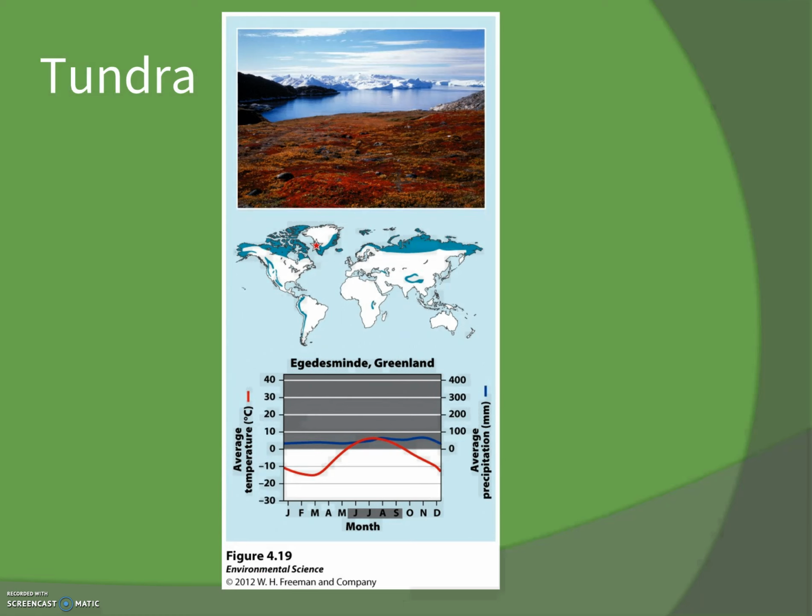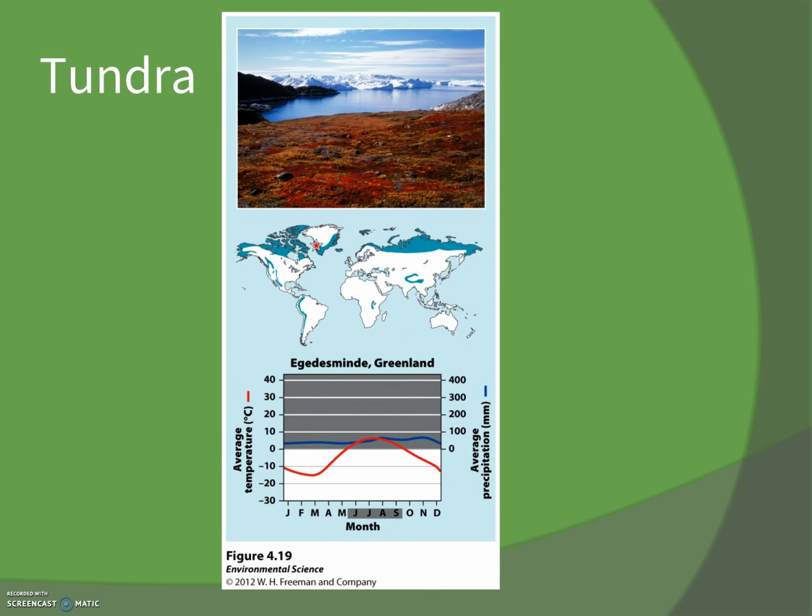So let's step through each of the biomes and go over a couple of the facts that we have about them. We'll start off with the tundra, and the tundra is our short and soggy summers, long, cold, dark winters. Think Alaska, think Russia, think Canada, think those northern areas.